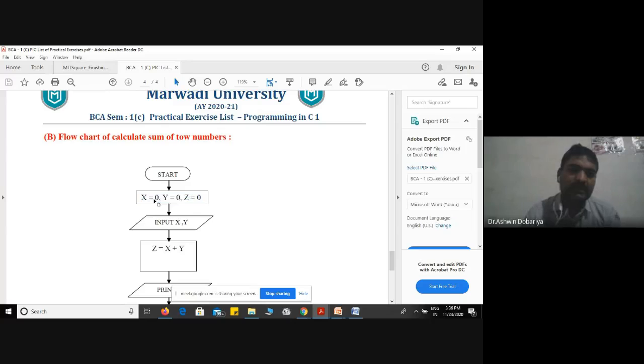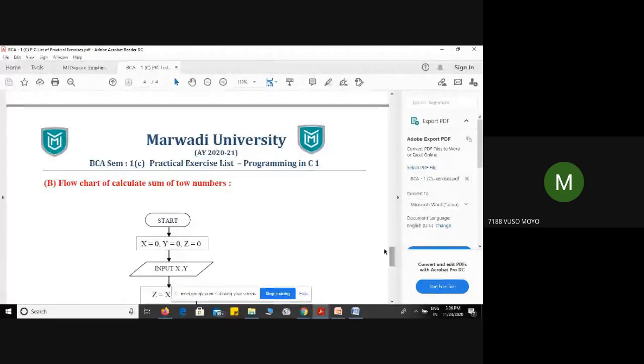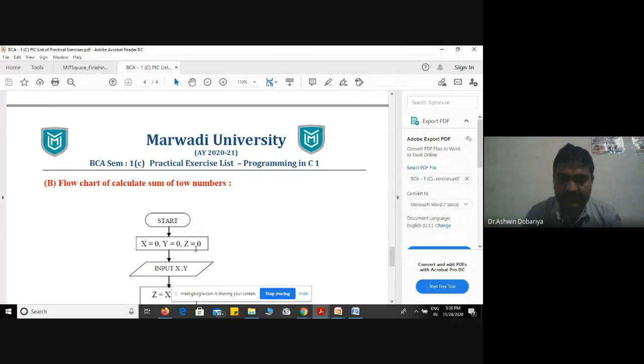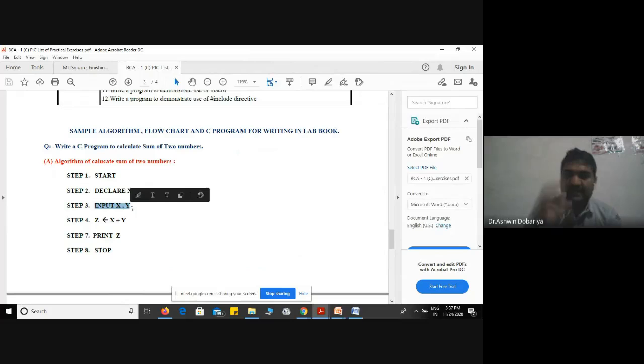So here 3 variables are declared with the initial value 0. The next step in the algorithm is input x, y. Now see here the word input. Here x is equal to 0, y is equal to 0, z is equal to 0, all are arithmetic statements. Arithmetic statements are represented in which symbol? Rectangle. Very good. After that, input: we are taking an input from the user.